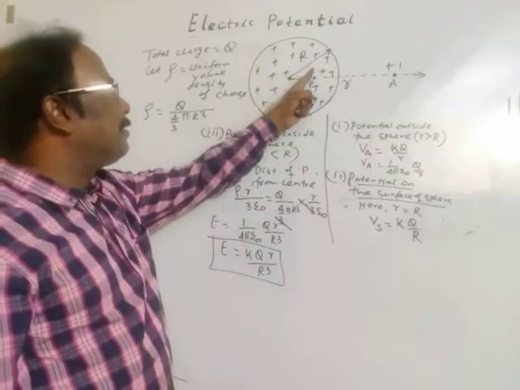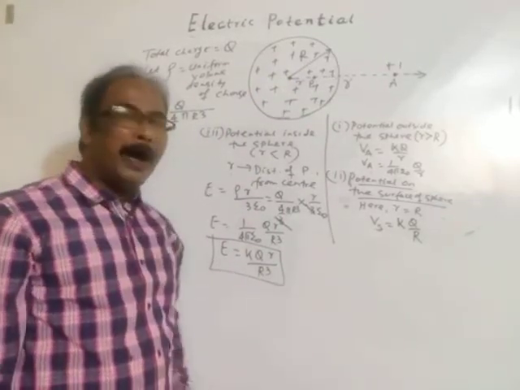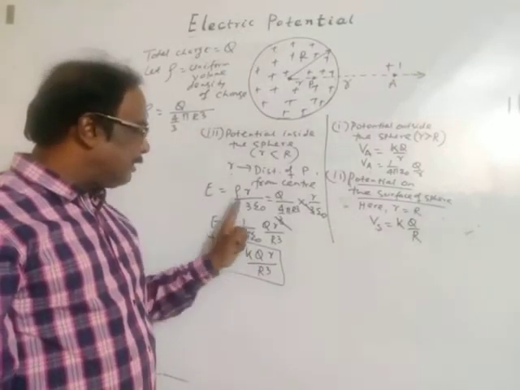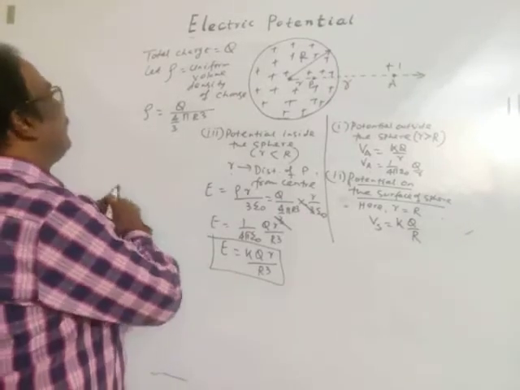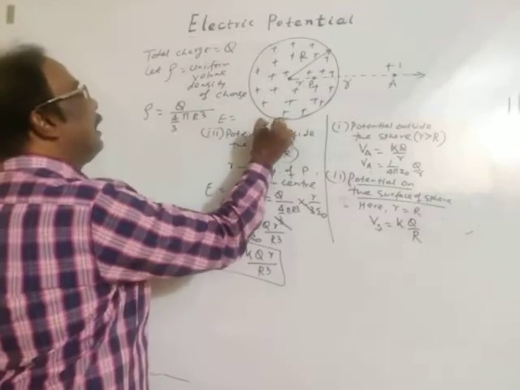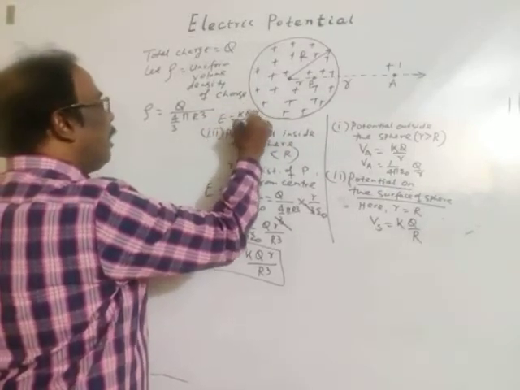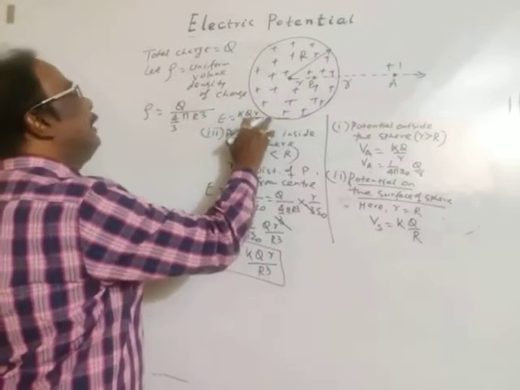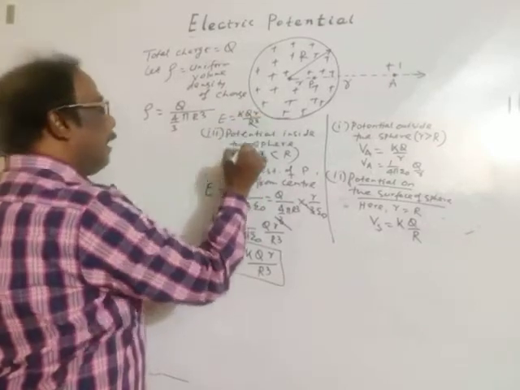Electric field at a distance r from the center of the sphere is given as k q r by R cube, where R is the radius. This was the result from Gauss law, and I will apply it now. So here electric field inside is k q r by R cube.